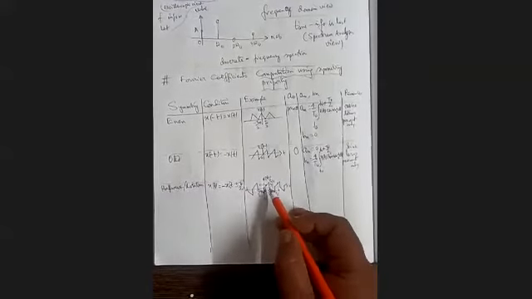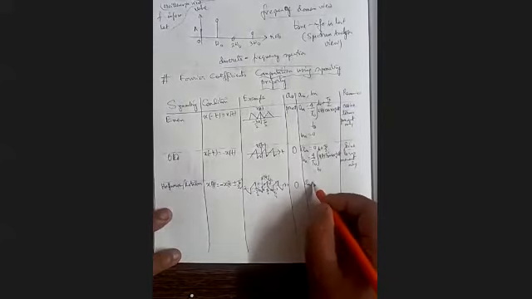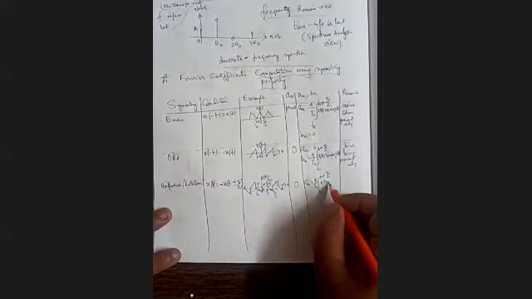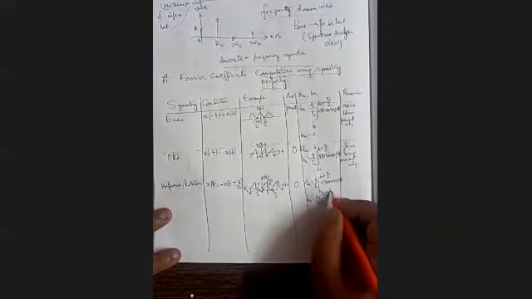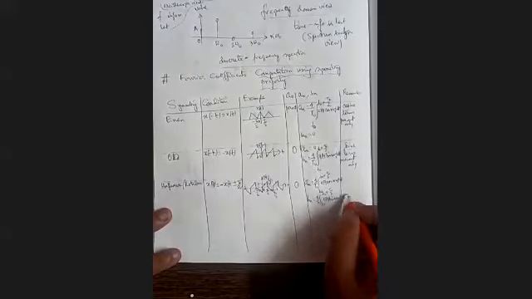Now here also you'll see that the positive area and negative area over a full cycle is 0. So our A0 will always be 0, and An and Bn both will exist. Only thing is, An will be 4 by T0 times the integral over T0 by 2 of x(t) cos n omega 0 t dt, and Bn is 4 by T0 times the integral of x(t) sin n omega 0 t dt.